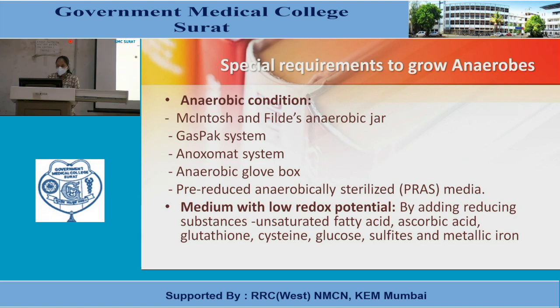Media with low redox potential are made by adding reducing substances. They are unsaturated fatty acid, ascorbic acid, glutathione, cysteine, glucose, sulfides and metallic ions.